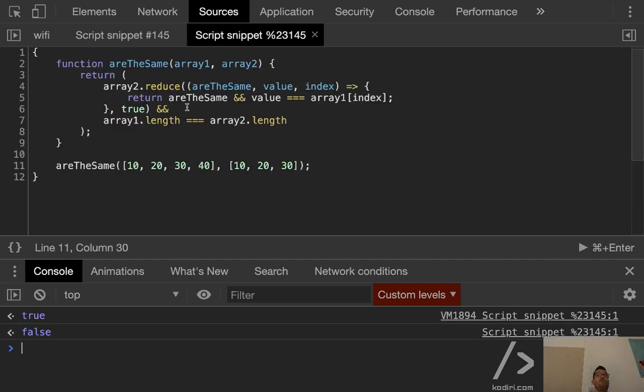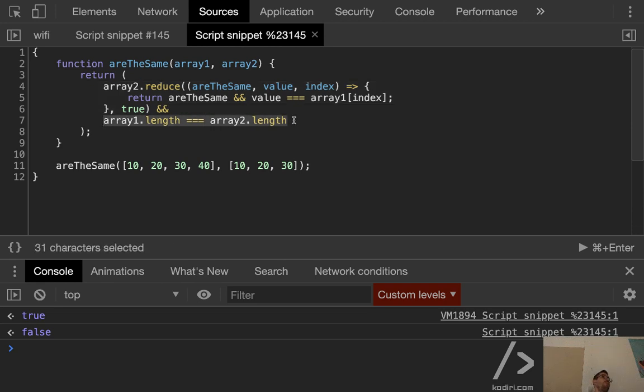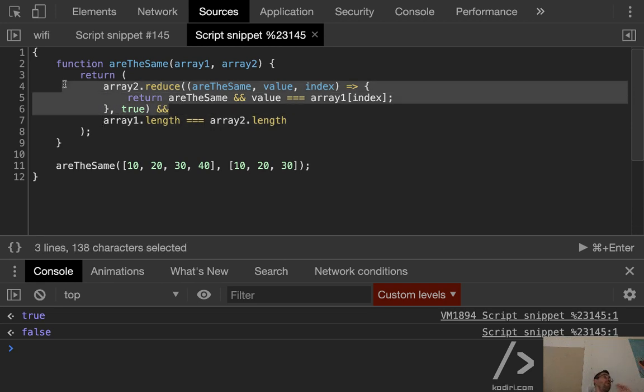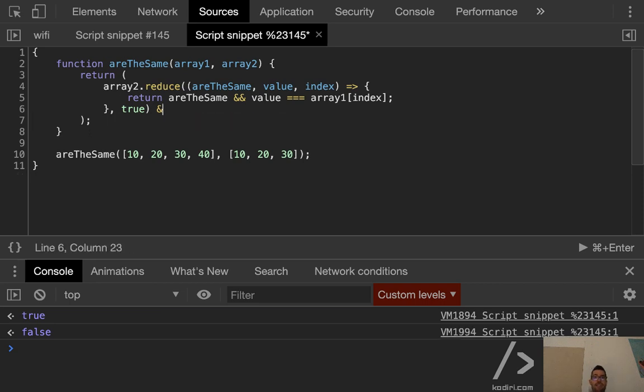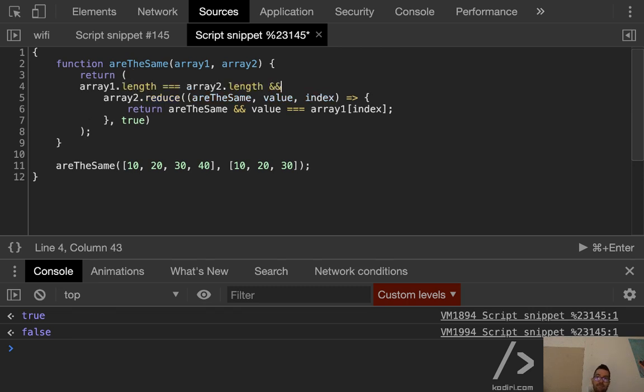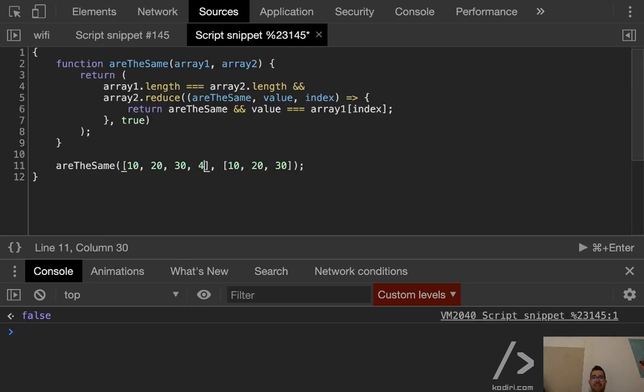However, from a performance point of view, which is better? To loop through all the elements and then compare the size, or compare the size and then loop through all the elements? Correct. This operation is much cheaper than this one. It's just comparing 4 versus 3, comparing 2 numbers. However, going through all the elements could be expensive, potentially. If you have 1 million elements on each array, that could be costly. So definitely, run the cheaper operation first, which in this particular case is comparing the size. And then only if they have the same size, go through all the iterations.